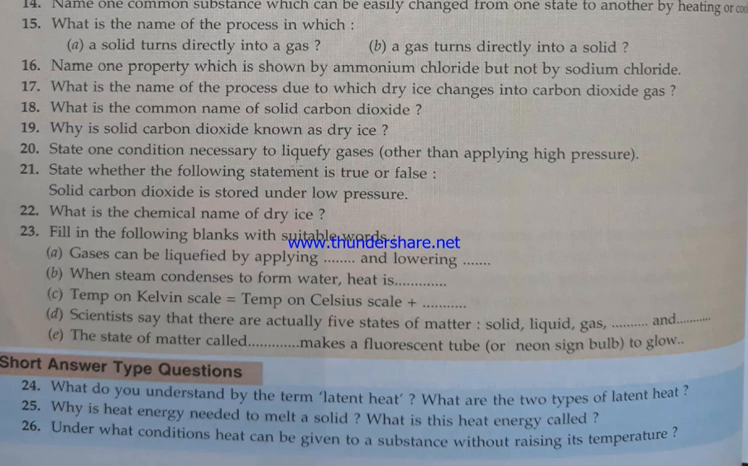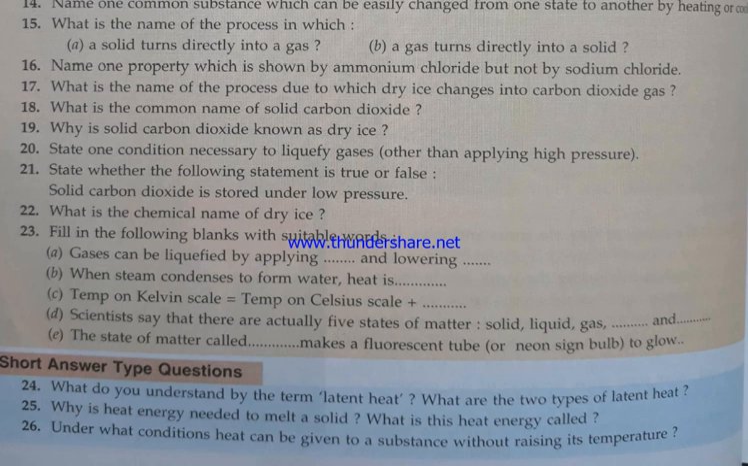That is, temperature in Kelvin is equal to Celsius plus 273. Scientists say that there are 5 states: solid, liquid, gas, plasma and Bose-Einstein condensate. Name the matter used to make fluorescent tubes. That is plasma.